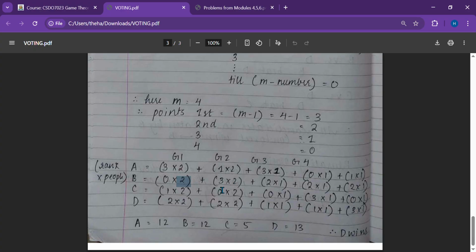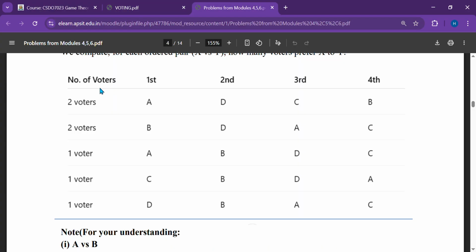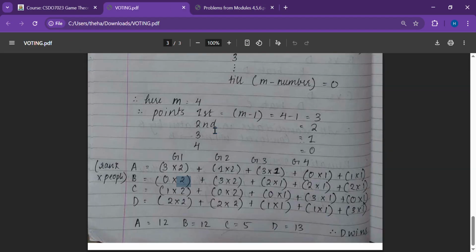G2 placed B where? G2 placed B in the first rank, so it should get 3 points, by 2 people. So 3 into 2, 2 into 1, accordingly for the rank it was given and by how many people it was given, that is rank and people. Similarly for C and for D.